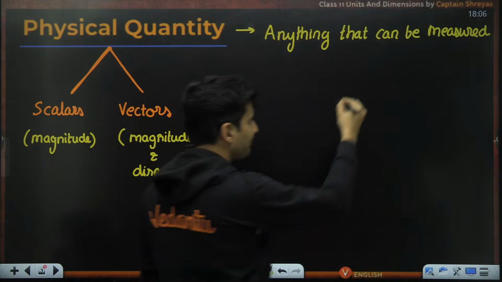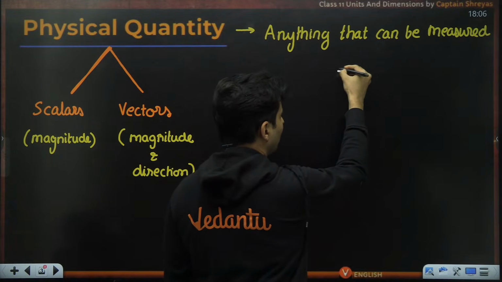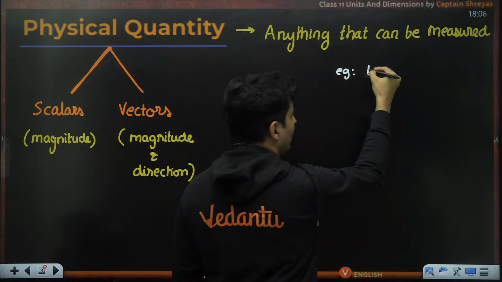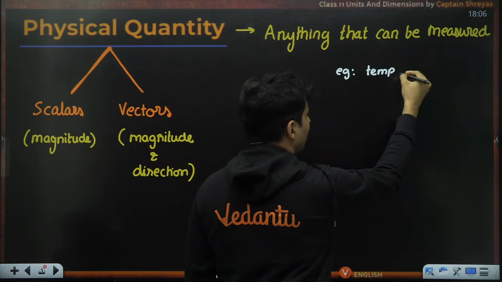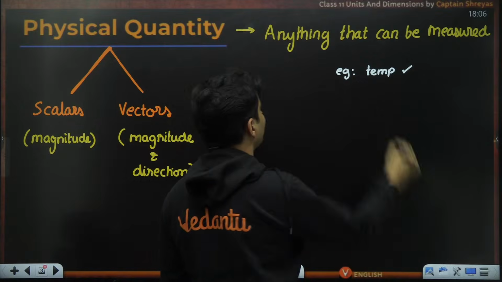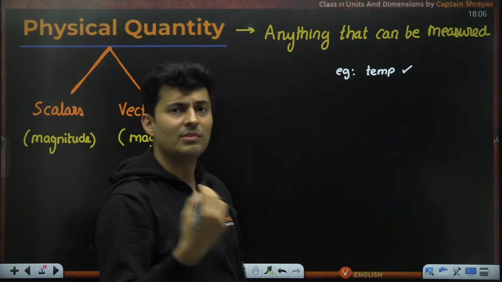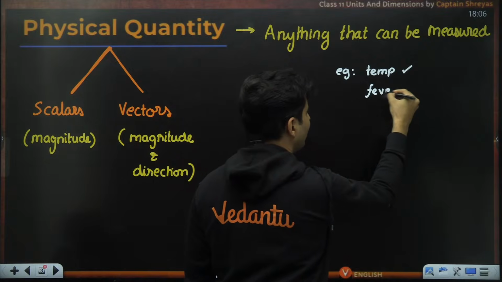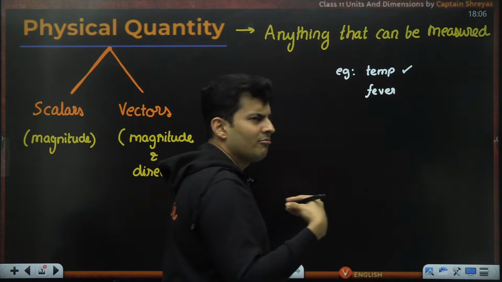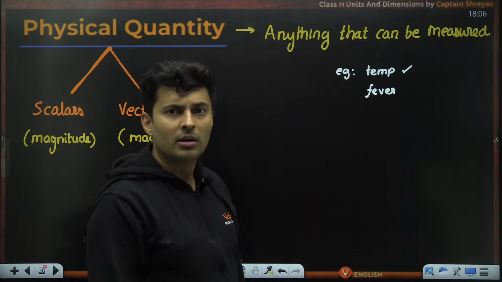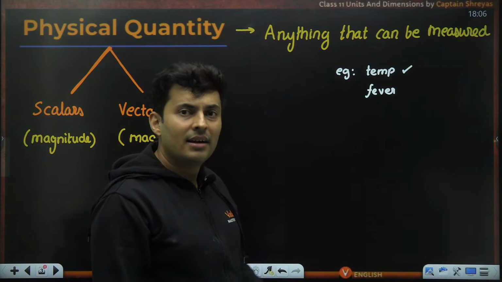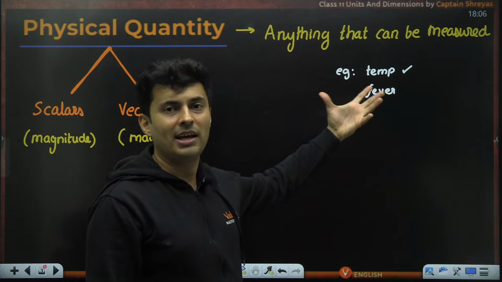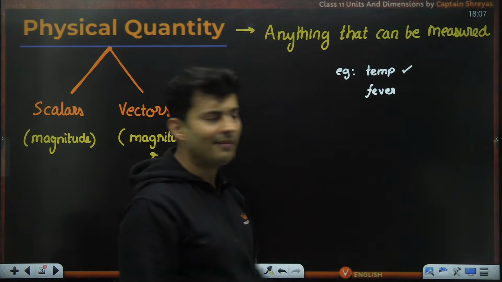Say when we talk about temperature. It is definitely a physical quantity because you can measure it with some number. But if I ask you about fever, do you have fever? Yes, I have a fever of 200. I have a fever of 100. 100 is the temperature that you might have, but fever does not have any value.